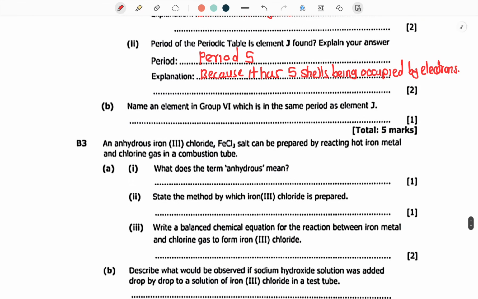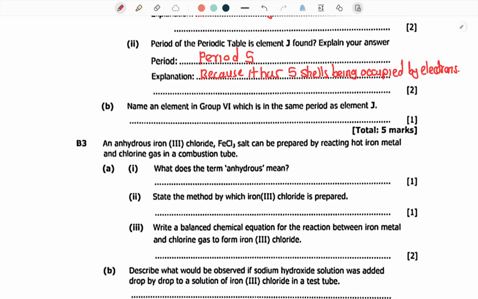Name an element in group 5 which is in the same period as element J. Okay? So they want you to find an element. So you go on the periodic table. You check where group 5 is.